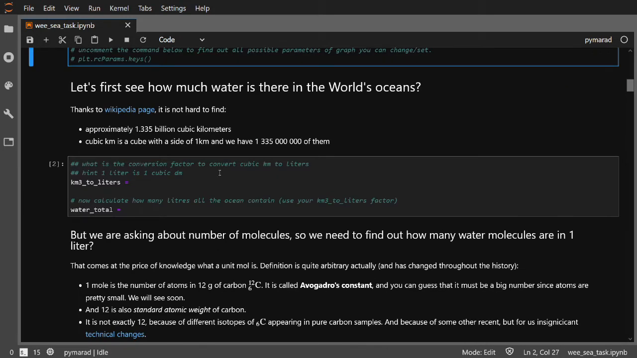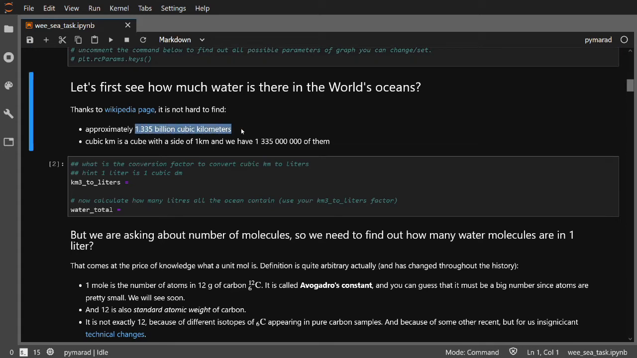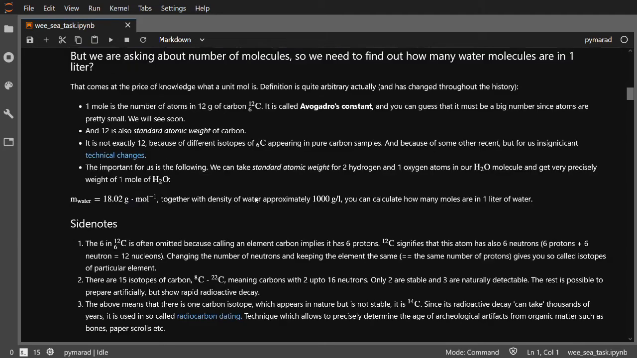Then the real task starts. We need to first find how much water is there in the world's ocean in total. And that is what Wikipedia pages are for. And we will find that there are lots and lots of cubic kilometers of water. But we need to convert it to liters, so that's what we are going to do. And after that we need to figure out how many actual molecules are there in 1 liter. For that we are going to need to learn about the unit mole, Avogadro's constant, and how it relates to the weight of a water molecule.